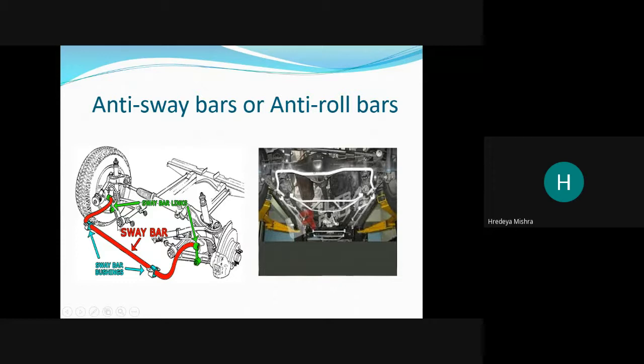See, these are the sway bar here, and the green parts are the sway bar linkage and sway bar bushing. So these are the sway bar bushings. What is that? Anti-sway bars or anti-roll bars. These are the protection against roll.